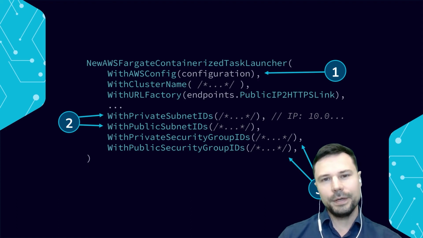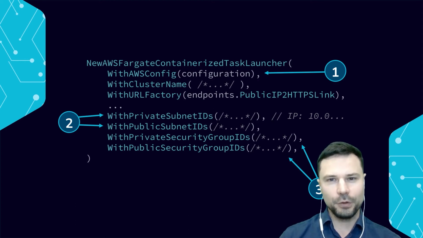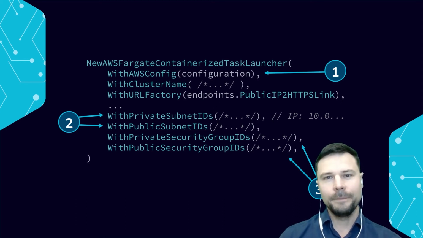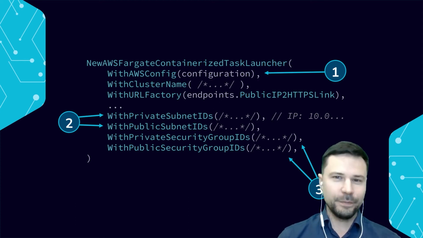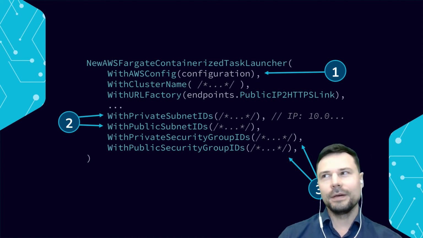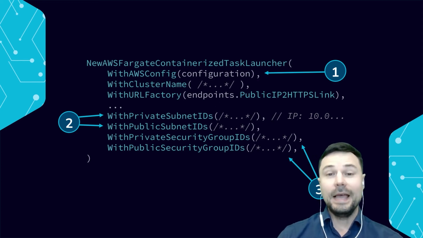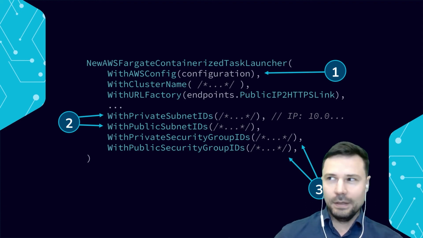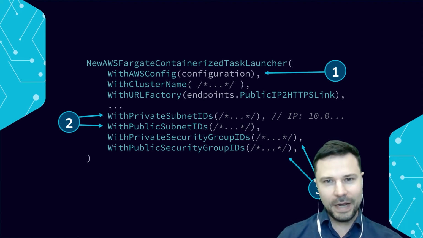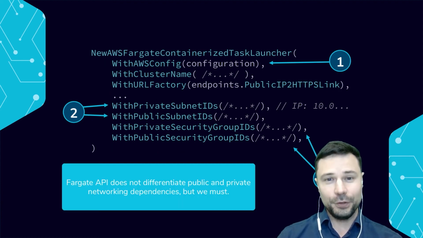But that's a problem, because if we put a private service out on the public subnet, we could be leaking information or giving an attacker a server-side request forgery type of vector, anything you can imagine. So we have to be really careful about that. And even if Fargate does not differentiate private and public subnets, we should.